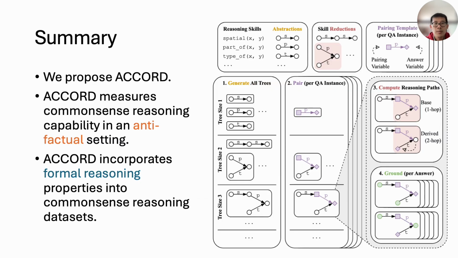In summary, we propose Accord. Accord measures common sense reasoning capability in an anti-factual setting, disentangling common sense grounding from parametric reasoning. Accord incorporates the nice properties of formal reasoning datasets, supporting careful controls of the reasoning hop number and distractor numbers, etc. We hope that Accord provides useful tools and datasets for rigorously studying and improving the large language model's reasoning capabilities.